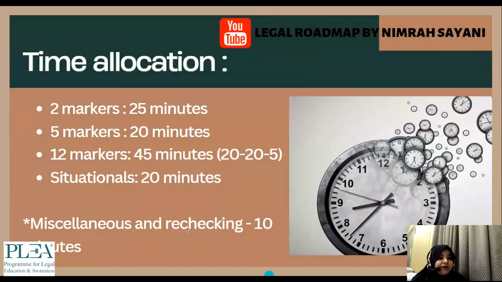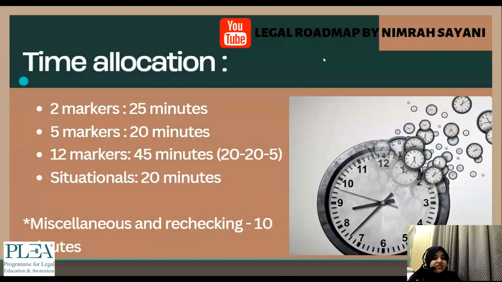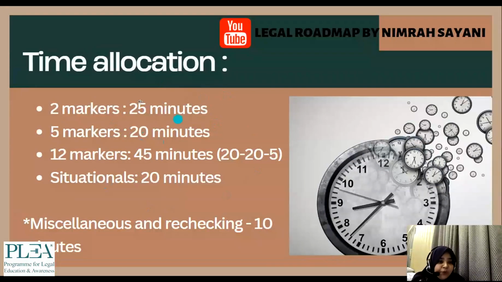And lastly, time allocation, 2 markers ke liye, this is very rough. This is what I feel should be followed owing to your paper pattern, because 2 markers hai. So even if you are giving like maybe 4 to 5 minutes for each question, you can solve it in 25 minutes easily, because there are only 6 2 markers. 5 markers may 10 minutes each 5 marker is enough. 12 markers may I have like basically what I have done is 45 minutes, 20 minutes for each this thing, and 5 minutes to.